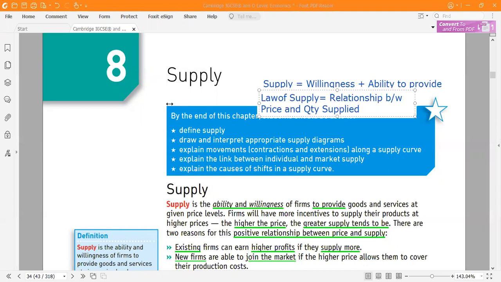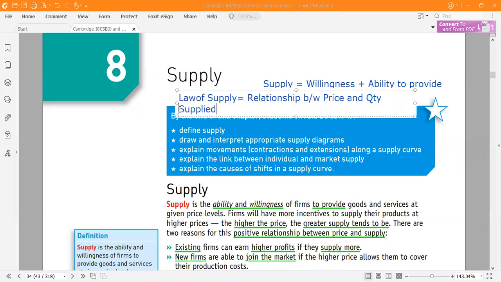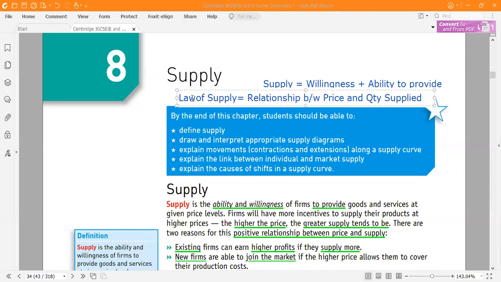But this is positive. Remember, this is a positive relation. So we can just write down: positive relation between price and quantity supplied.